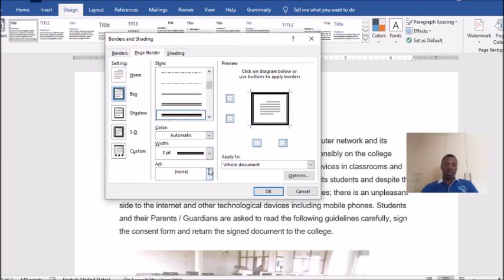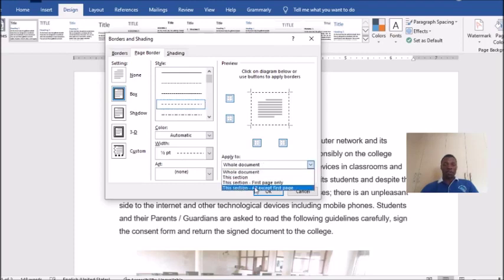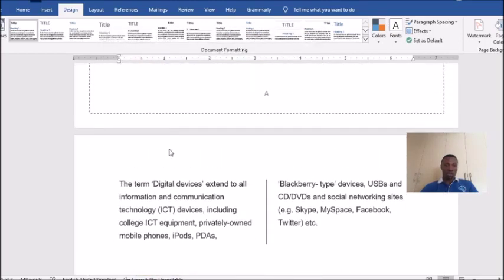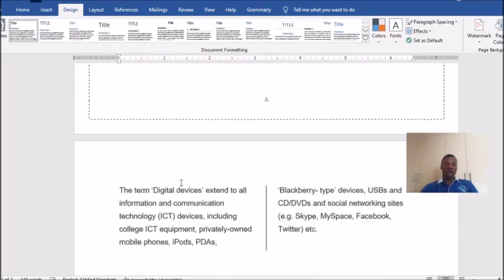You can select, if you want word art, a border art, you can still come and select from here. But let me use this simple one. Any, as long as it is a border. They have not told you to put color, don't put. So now apply to, the logic is here. So you come and select this section, first page only. So you select that and then click OK. So once you come, you see that page 2 does not have, page 1 has, page B.